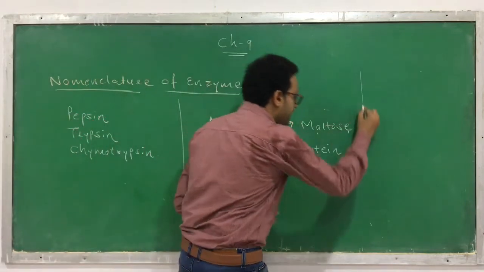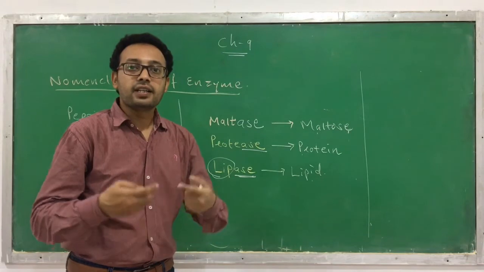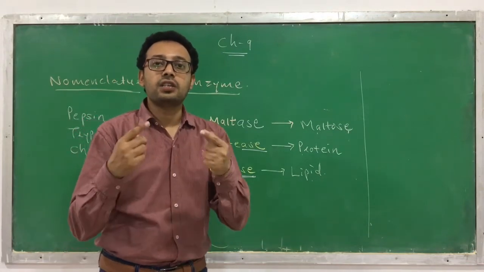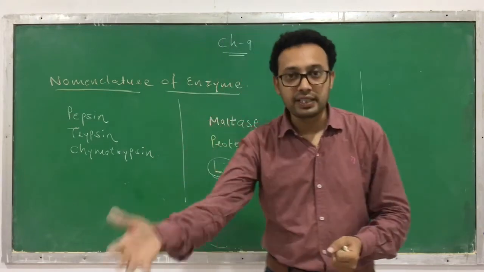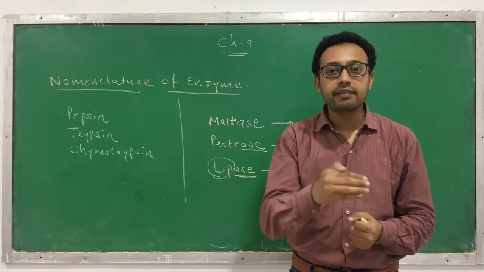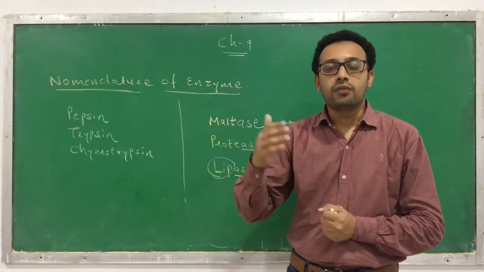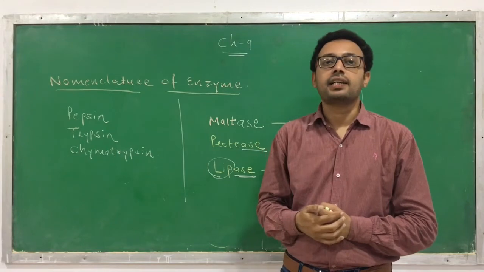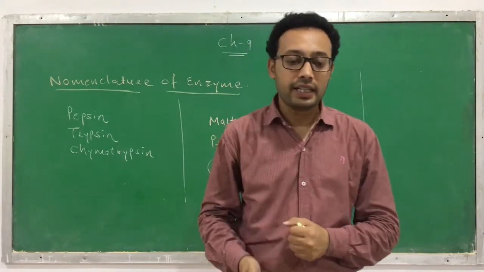So the scientists have adopted a new system, called the international classification of enzymes. This system is adopted internationally, and it gives information about which kind of chemical reaction is catalyzed by a specific enzyme. So let's see the classification of an enzyme.